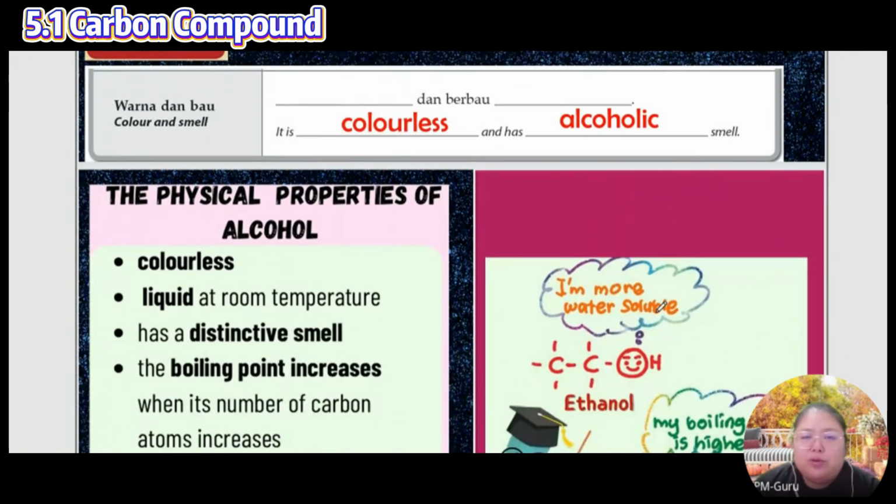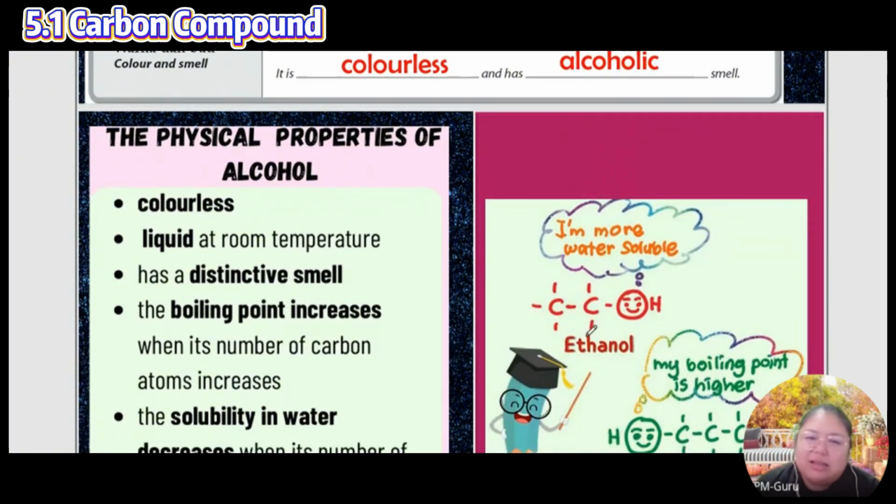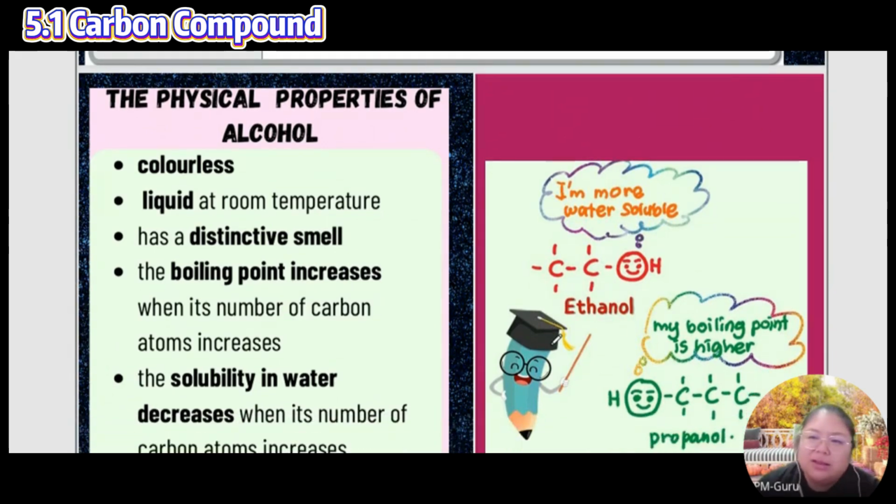Okay, now we need to know the characteristics of alcohol. First one, colorless. Not white color, it's colorless. Liquid at room temperature. Sanitizer, even stronger. Liquid at room temperature, at our room temperature it's a liquid. Has a distinctive smell, stronger than the sanitizer smell.